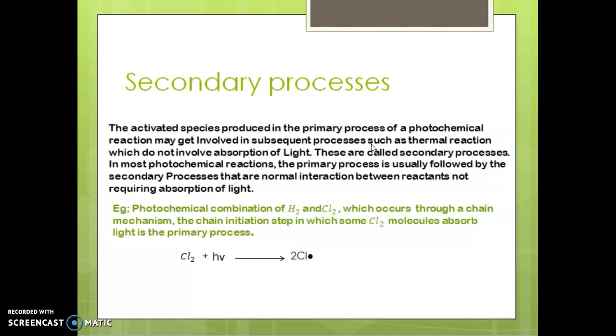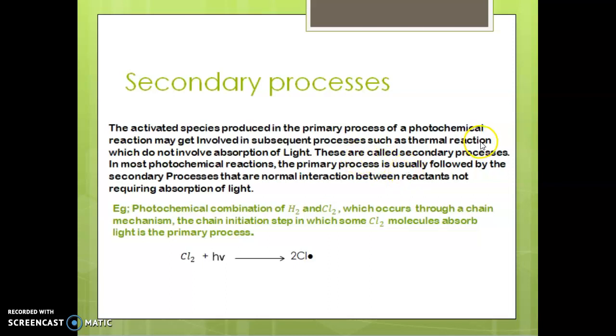If the thermal reaction is exothermic in nature, that is, if the secondary reaction is exothermic, the heat of the reaction may activate other molecules, thereby causing them to react.